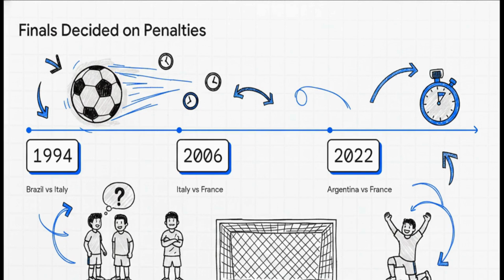So what does this all mean? It means a staggering 37.5% of the last 8 finals have gone to a penalty shootout. It's wild. The ultimate team sport is increasingly being decided by the ultimate individual test of nerves.